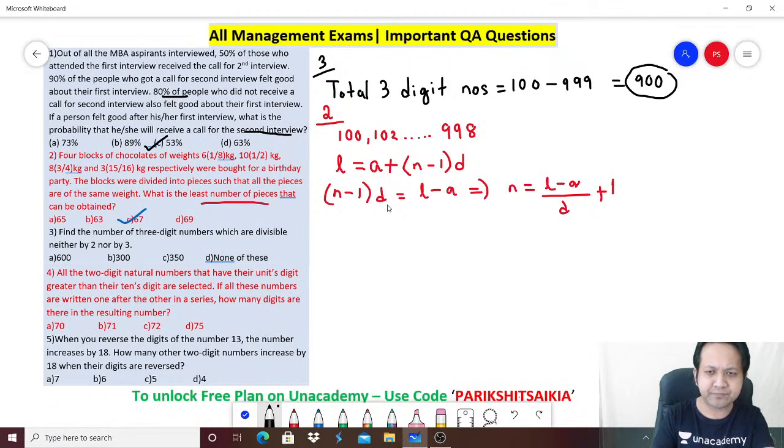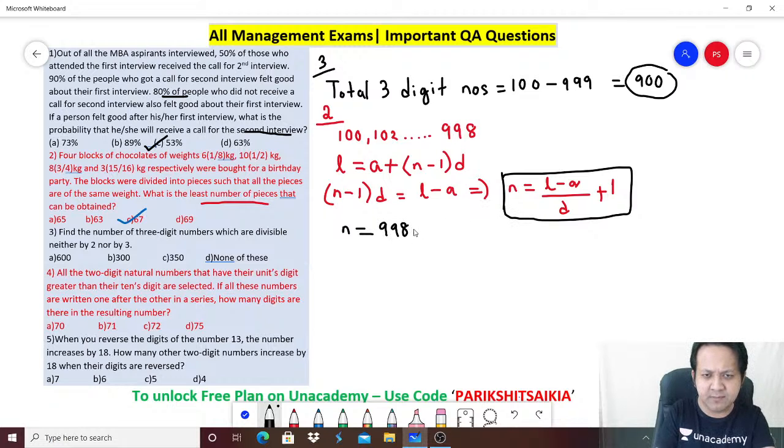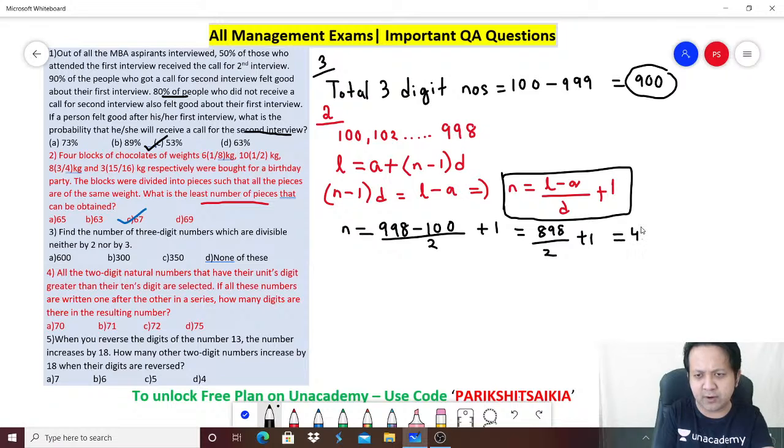Let's find out. So what is the number of terms? Use this: L minus A, so last term minus the first term, divided by the common difference, which is 2, plus 1. So how much is it? 898 divided by 2 plus 1. Right? So how much does this come out to be? 449 plus 1 comes out to be 450. 450 numbers are there which are divisible by 2.